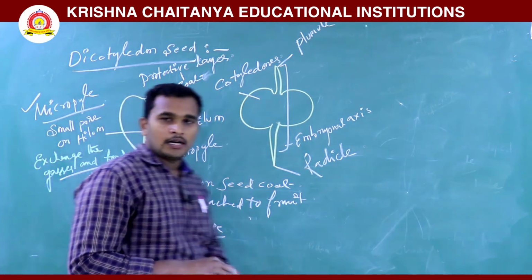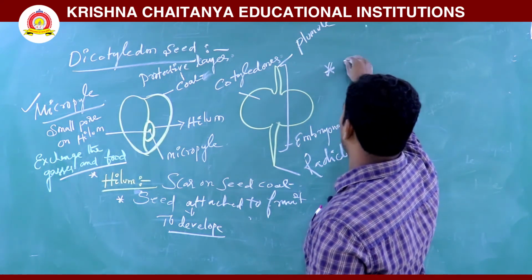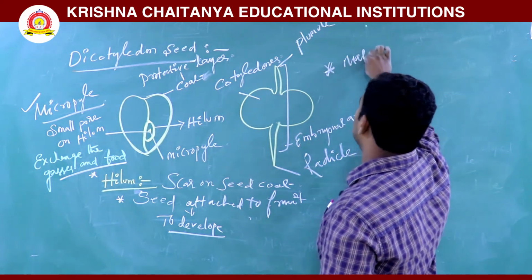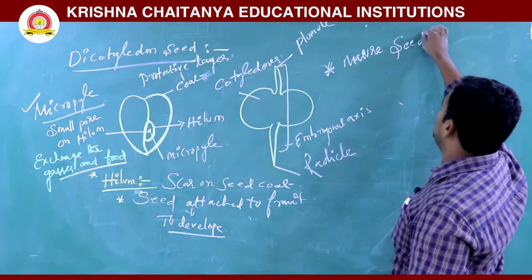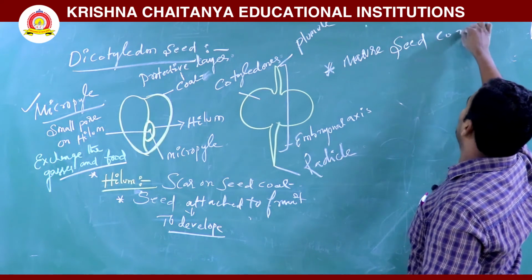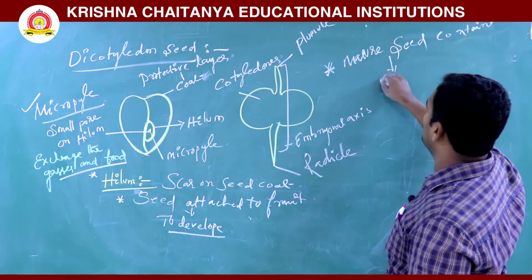In the dicotyledon seed, the endosperm is absent. Matured seeds do not contain endosperm.